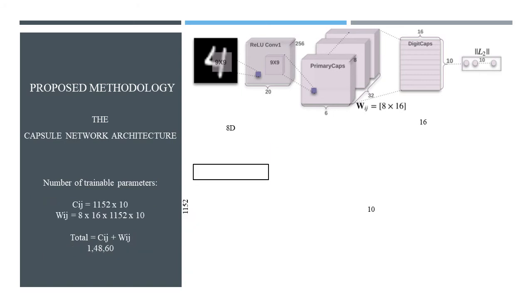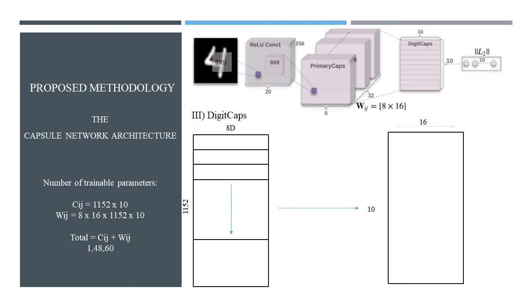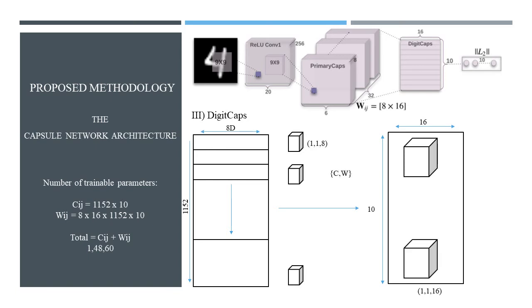Next, this slide gives the final architecture of the digit capsule layer of the capsules, in which the 8D vectors are converted into 16D vectors. The dimension is being converted to 10 with an overall dimension of 1 cross 1 cross 16. So yes, this was the entire architectural mathematics which takes place in the capsule.